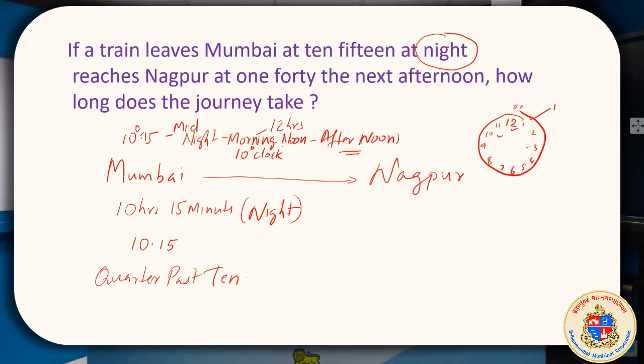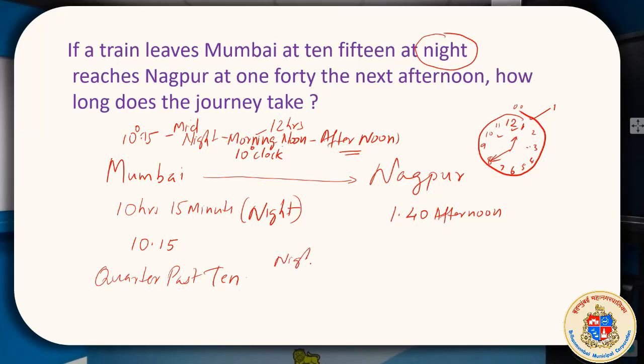Then in the afternoon, at what time does it reach? At 1:40. Afternoon. Where is 1:40? 1 is here and 40 is here. Right? So after this 10:15, again 11:15, 12:15, 1:15, you can understand. So you have a calculation like this. I would say it very simply.